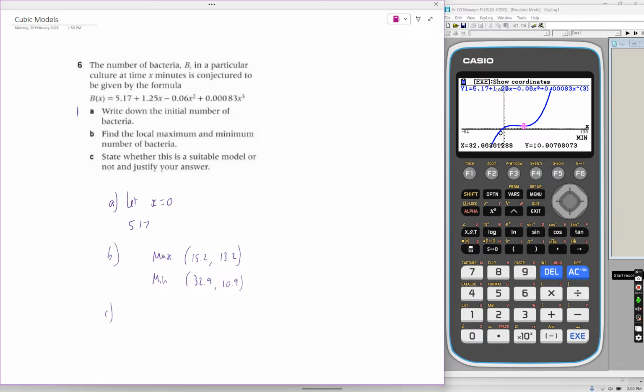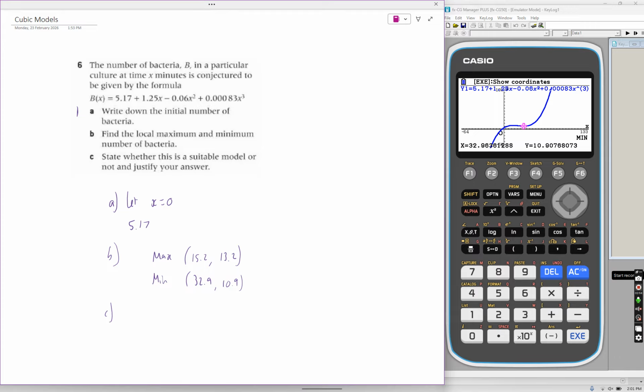Part C, state whether this is a suitable model or not and justify your answer. Well, if I look over here at the calculator and the graph, after x equals 32.9, you can see that the number of bacteria increases exponentially, and it's going to increase for an infinite amount of time. So the number of bacteria grows infinitely. That in itself doesn't make sense. The number of bacteria cannot be an infinite amount in a particular culture.